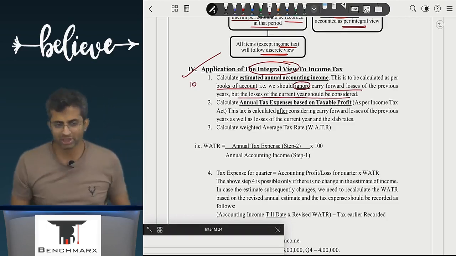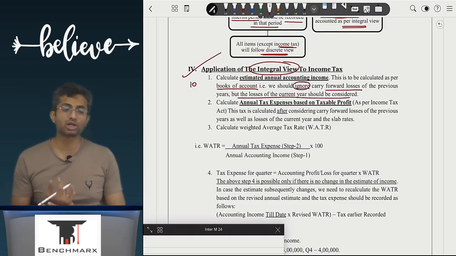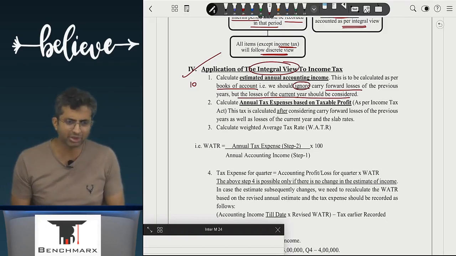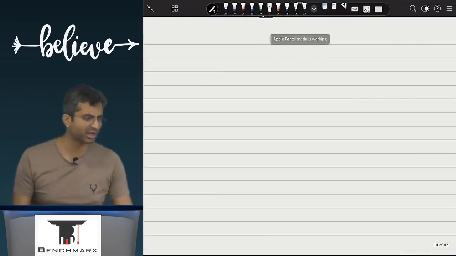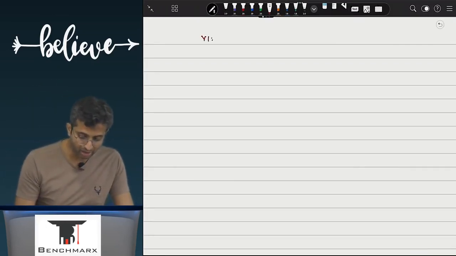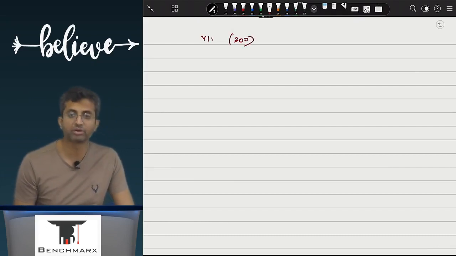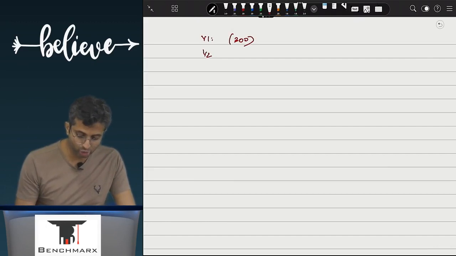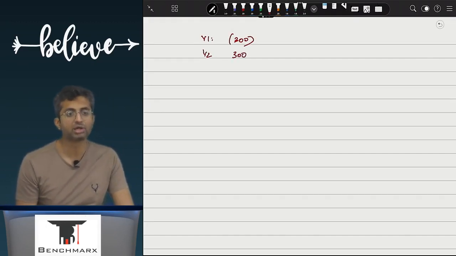I think we have not studied income tax, so maybe we will not understand the concept of carry forward losses. Have you heard, do you know the concept of carry forward losses? What happens actually as per income tax? And we study that. There will be a separate chapter on set off and carry forward. Would be in year 1, if you make a 300 rupee loss. This is as per income tax. Year 2, you make a 300 rupee profit.